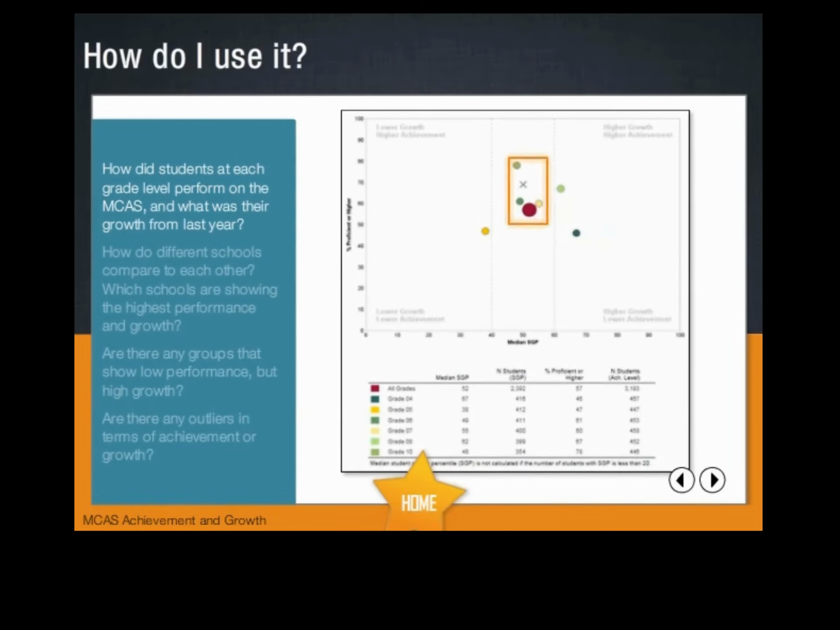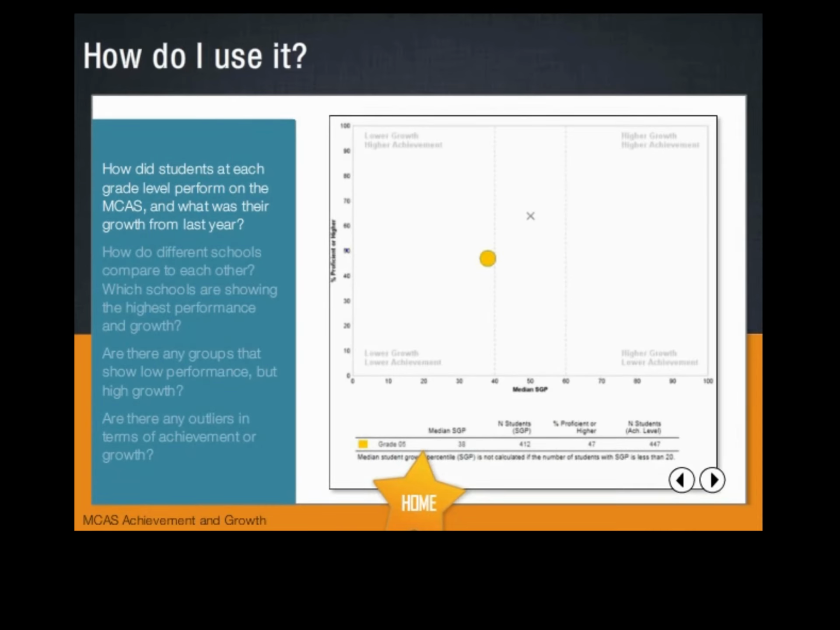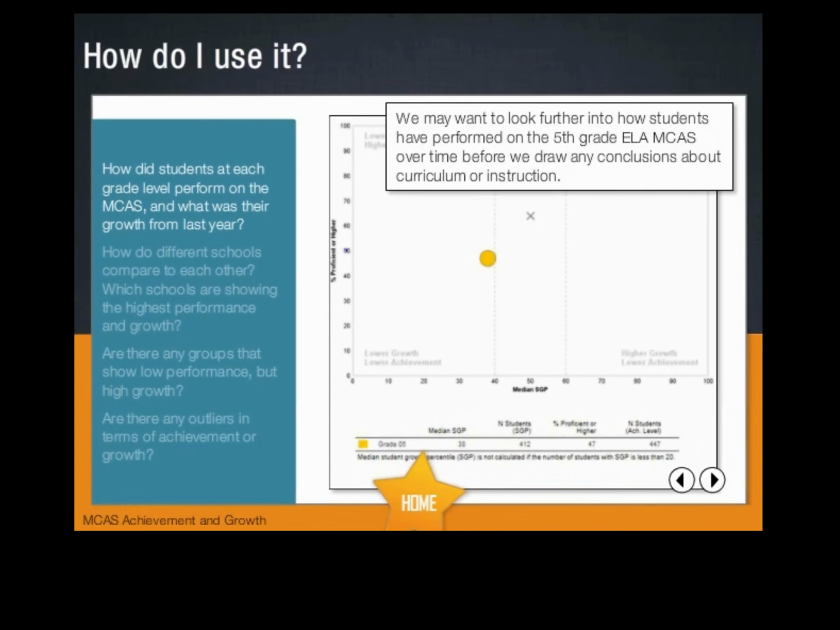We can also see that most grades in this district are showing growth in the typical range and have achievement near the state average. Let's dig into 5th grade, given that these students are in the lower growth range. When we filter to just the 5th grade, we can see that the percent of students scoring proficient or above is lower than the state average, and our district's median SGP of 38 is in the low growth range. We may want to look further into how students have performed on the 5th grade ELA MCAS over time before we draw any conclusions about curriculum or instruction.